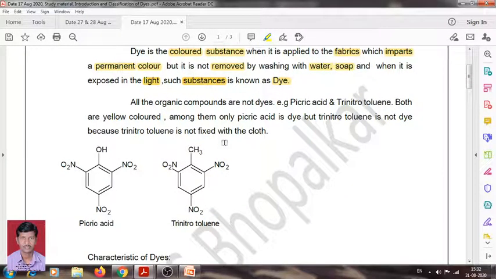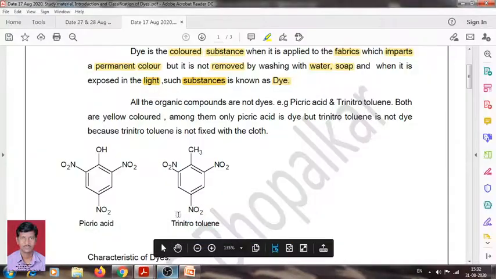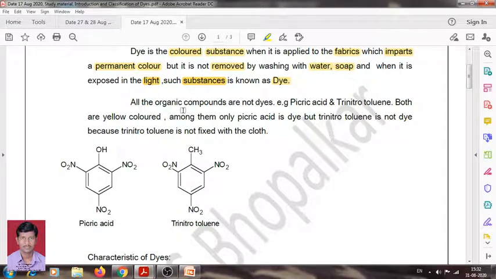Now, not all organic compounds are dyes. The compounds may be of different types, but all compounds are not dyes. This sentence is important.